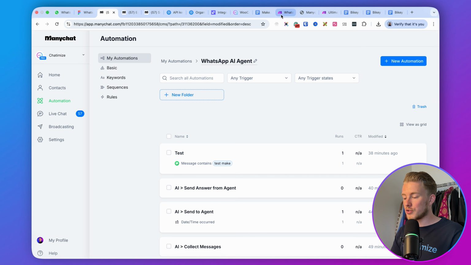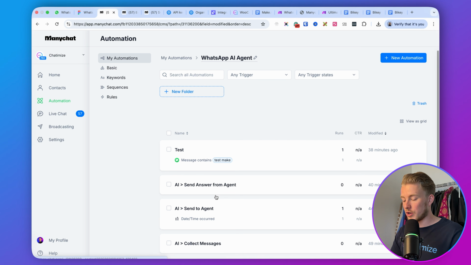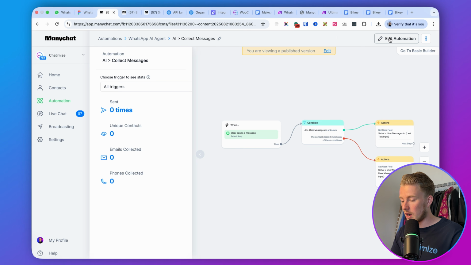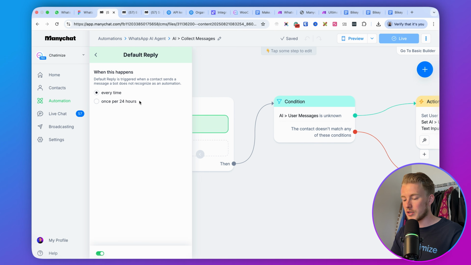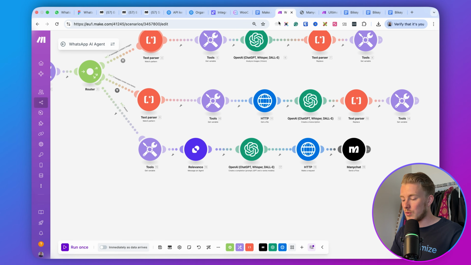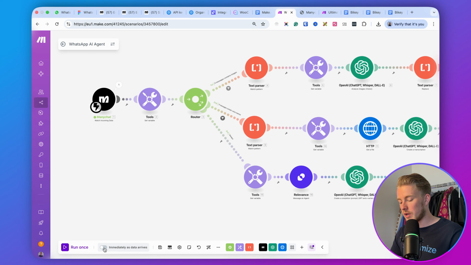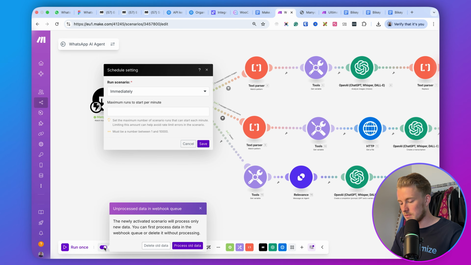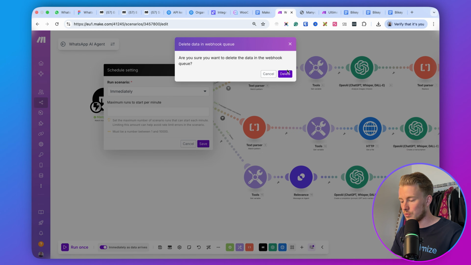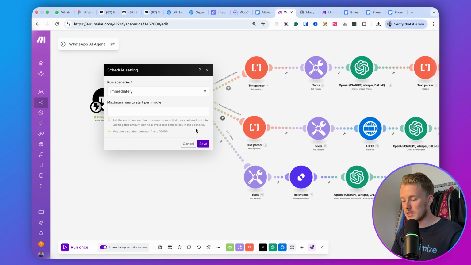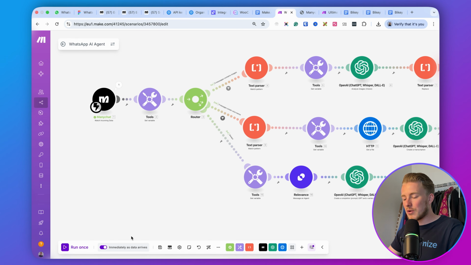In order to know that this is working, you need to check if this is enabled. Then if you go to the AI collect messages, you need to make sure that the default reply is set to every time. And then lastly, you want to check if this works as well. So here what we do is we enable this, right? It says we already have unprocessed data. So we delete those old data. We don't want to have that anymore. So we delete it and we hit save. And now this is working. So now this is just working forever.